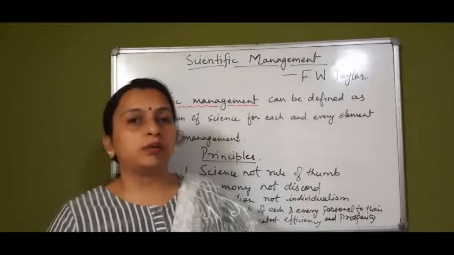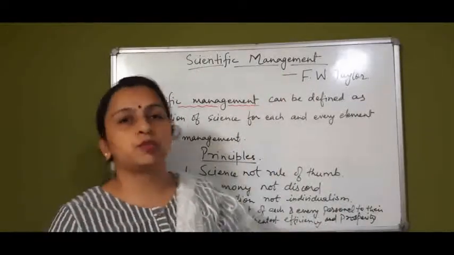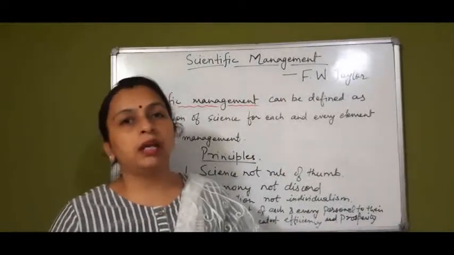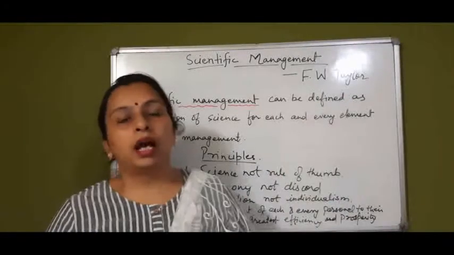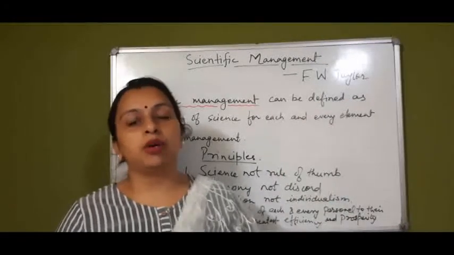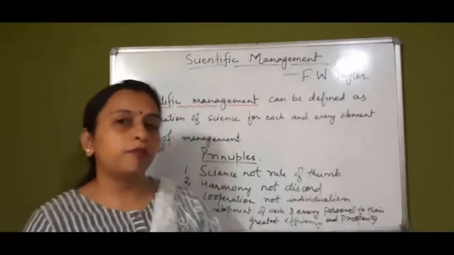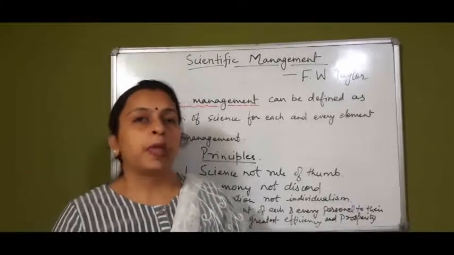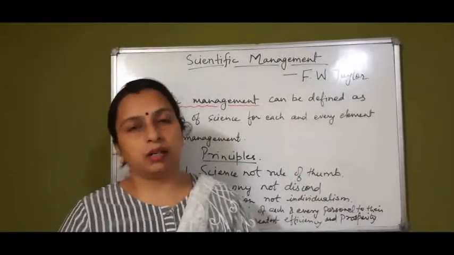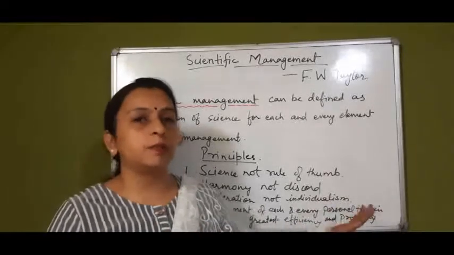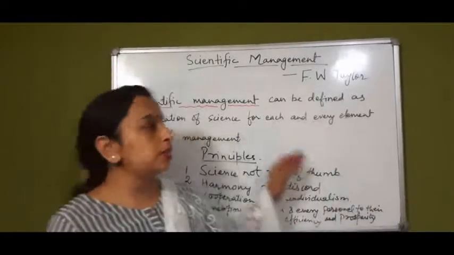Now today we are going to start the scientific management principles given by F.W. Taylor. F.W. Taylor was born in the year 1856 in USA and he was a mechanical engineer. So he gave these principles. What are these principles?